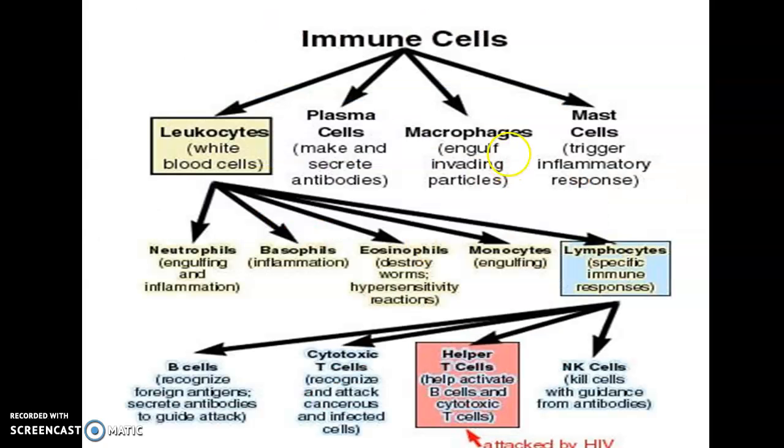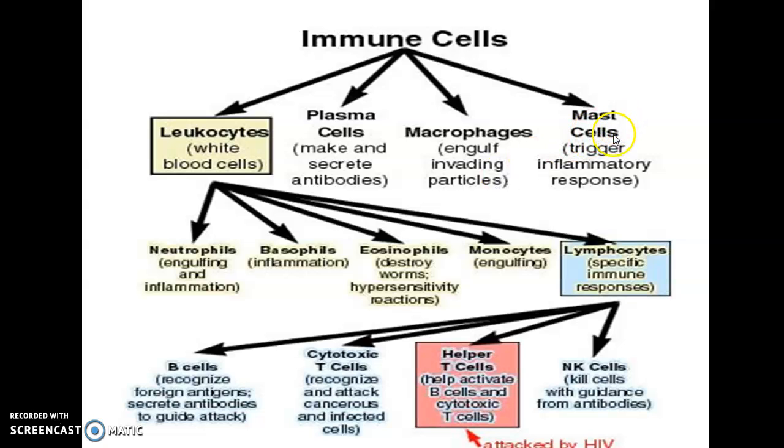Let us look at the immune cells. There are leukocytes or white blood cells. Then there are plasma cells which secrete the antibodies. Then there are macrophages which engulf the invading particles.